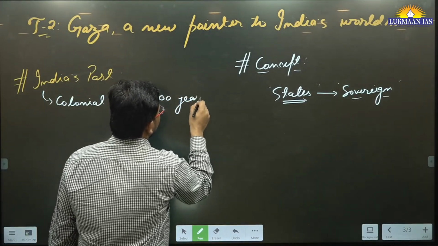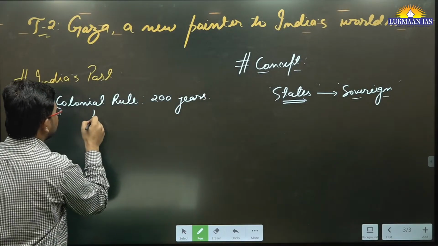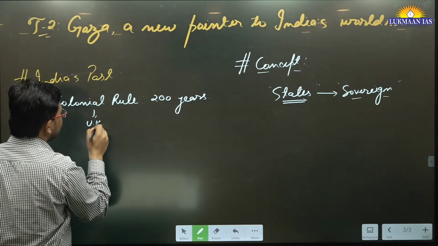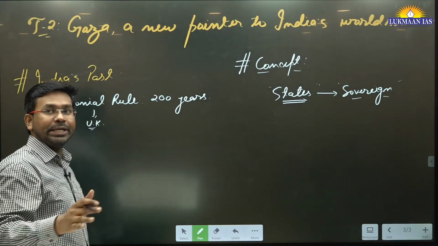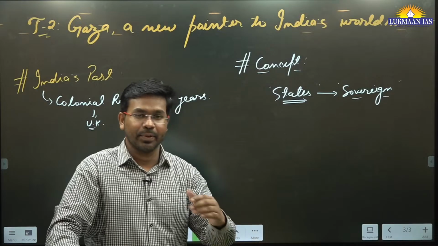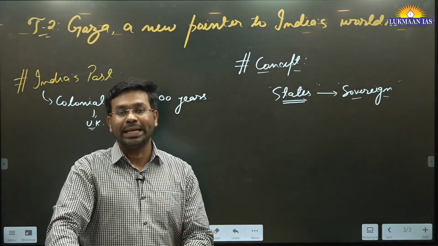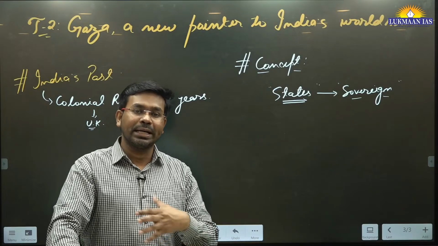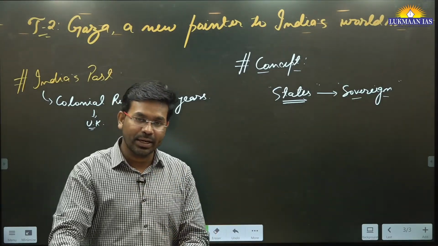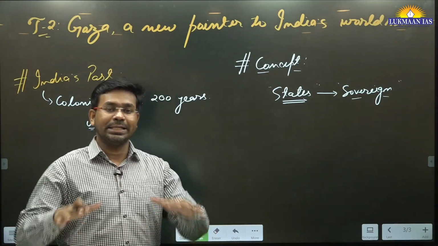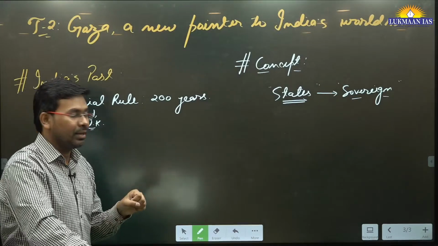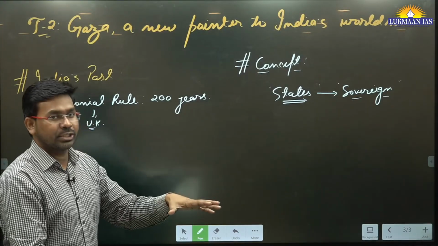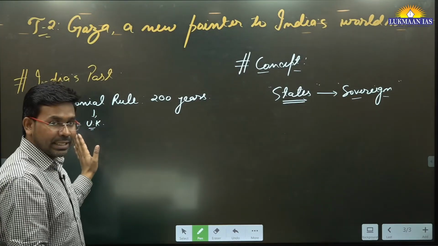And what was the name of the country that colonized India? It was the United Kingdom, UK. The Britishers had colonized India. During the colonial rule, India understood what it means when a country is being subjugated, when its pride is being crushed. This is what happened.